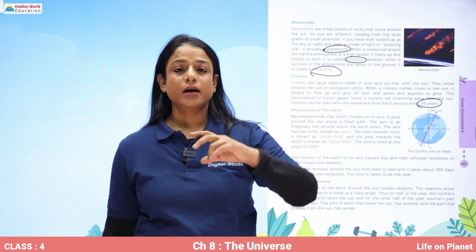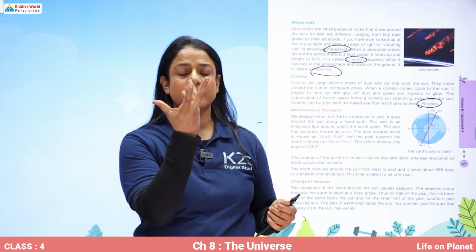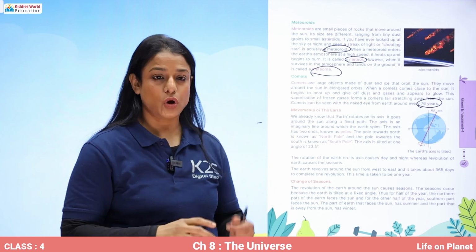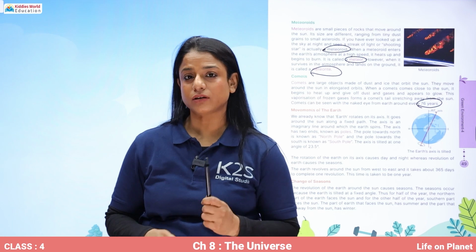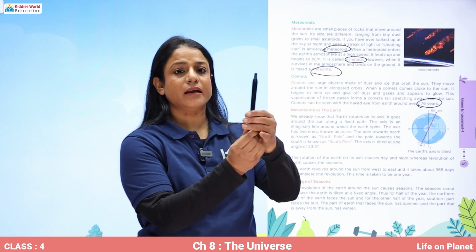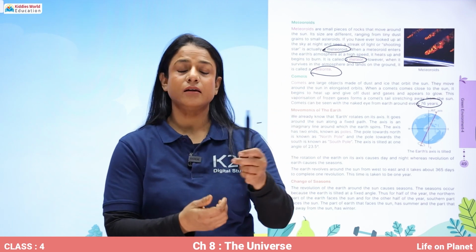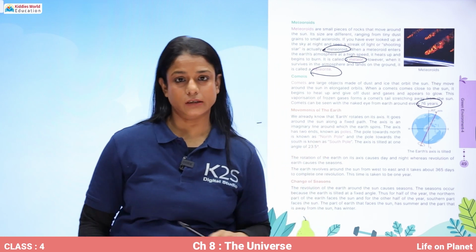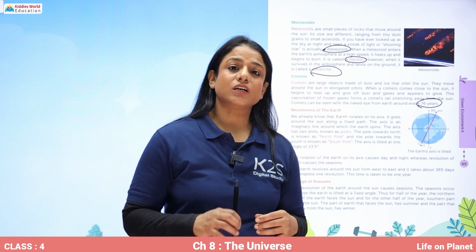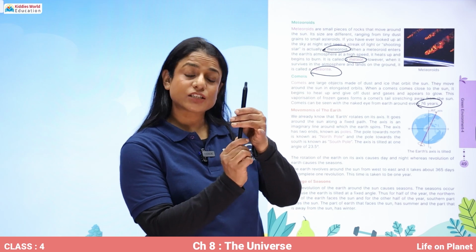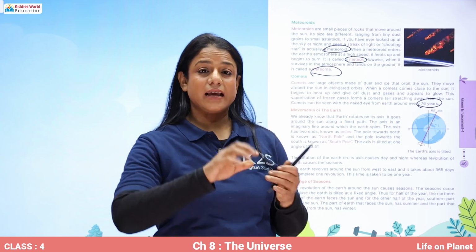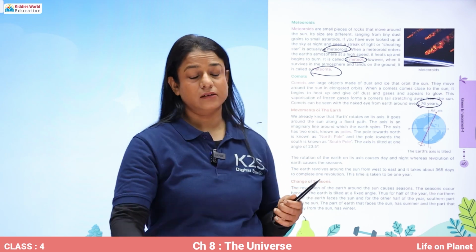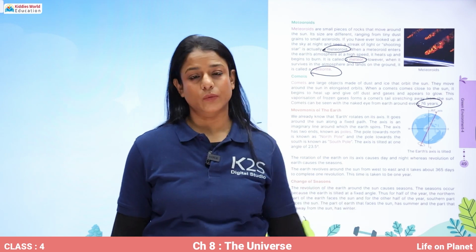As I told you, it moves on its own axis like a top, like this. It moves on its place, that's called rotation, and while rotating it revolves around the sun, and this is called revolution. When the Earth rotates on its own axis, it takes one full turn in 24 hours.